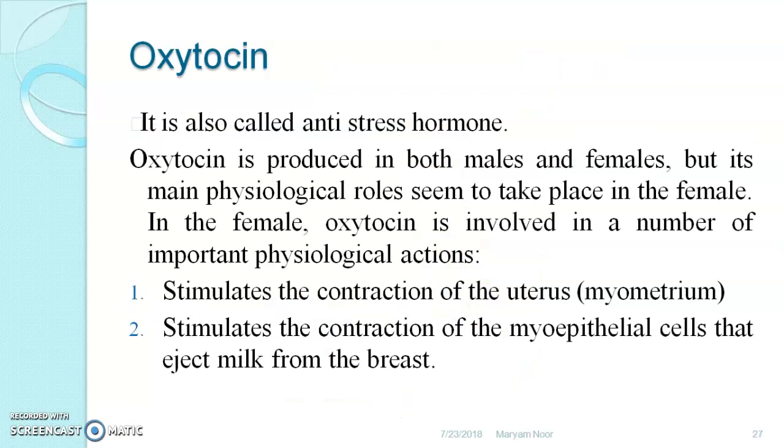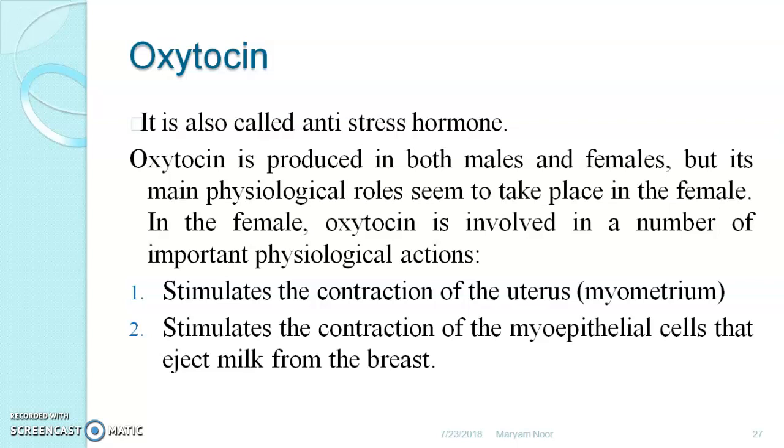Now, what is oxytocin? It is also called the anti-stress hormone. Oxytocin is formed in both male and female, but its main physiological role takes place in the female. Its major role can be observed in the female. In female, oxytocin is involved in a number of important physiological actions.